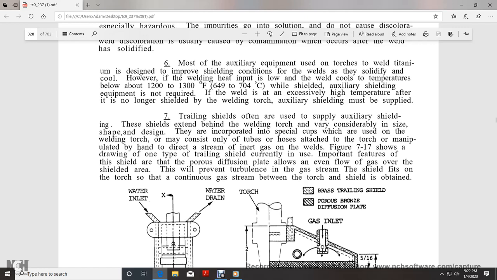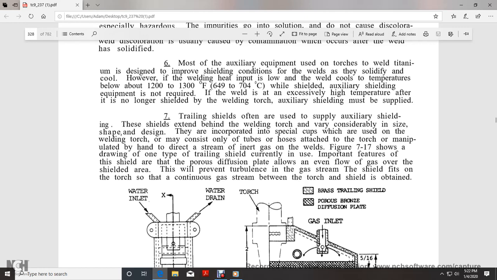If the weld is at an excessively high temperature after it is no longer shielded by the welding torch, auxiliary shielding must be supplied. Trailing shields are often used to supply auxiliary shielding. The shields extend behind the handle of the welding torch, and vary considerably in size and shape of design. They are incorporated in special cups used on the welding torch, made consistent with only tubes or hoses attached for ventilation by hand or a direct stream of the inert gas onto the welds.